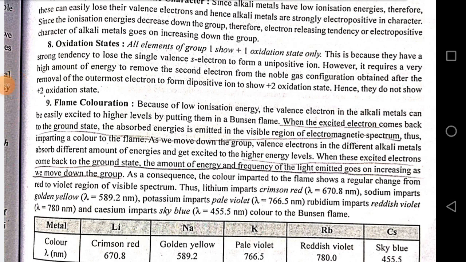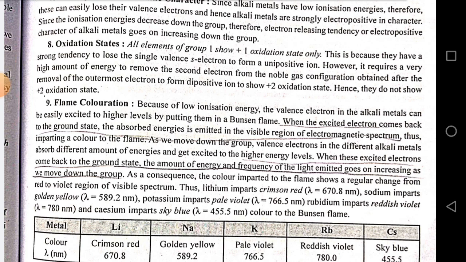Flame coloration. Because of low ionization energy, the valence electron in the alkali metal can be easily excited to a higher level by putting them in a Bunsen flame. When the excited electron comes back to the ground state, the absorbed energy is emitted in the visible region of the electromagnetic spectrum, thus imparting a color to the flame.